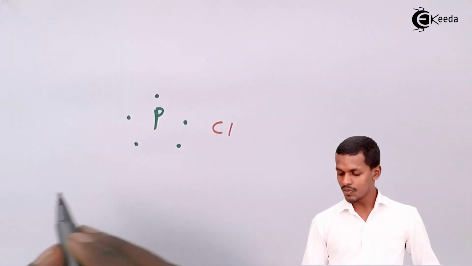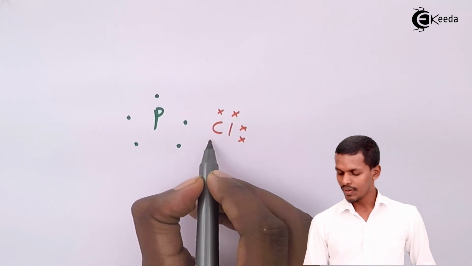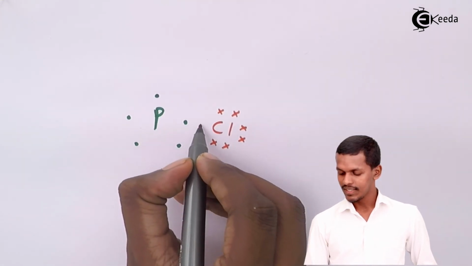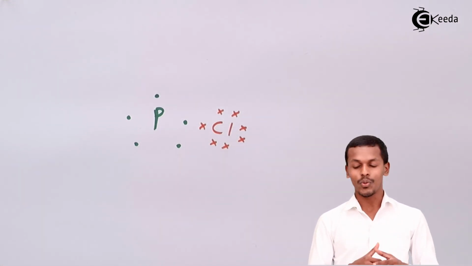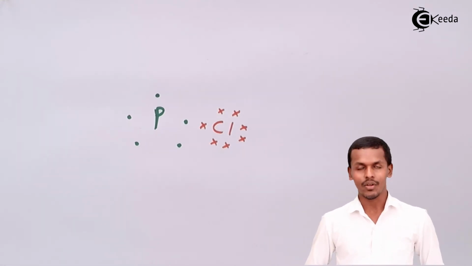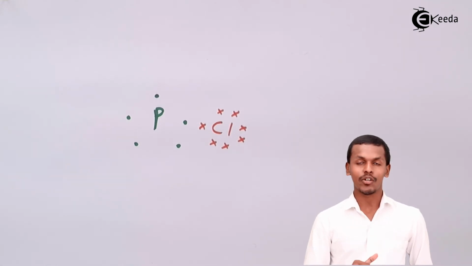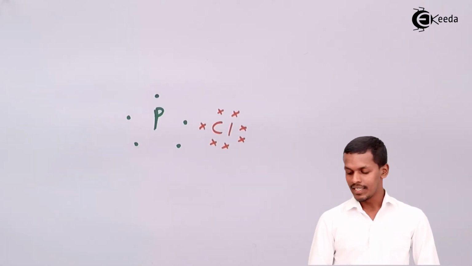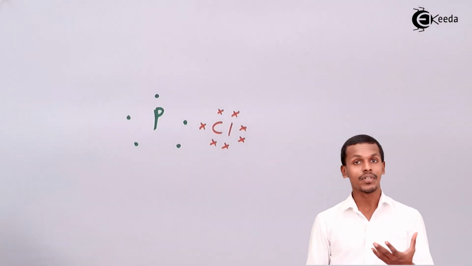Again, chlorine consists of 7 electrons: 1, 2, 3, 4, 5, 6, 7. So there are 7 electrons in the outermost shell of chlorine. But chlorine has a tendency to accept an electron, because it has to attain a stable electronic configuration just like that of the noble gas. So obviously it will acquire an electron from phosphorus.